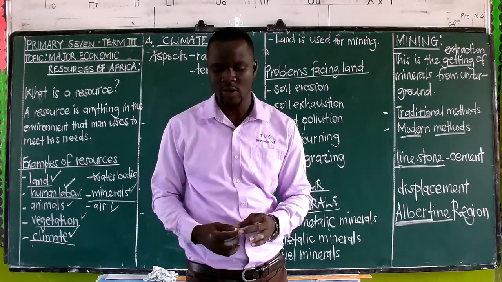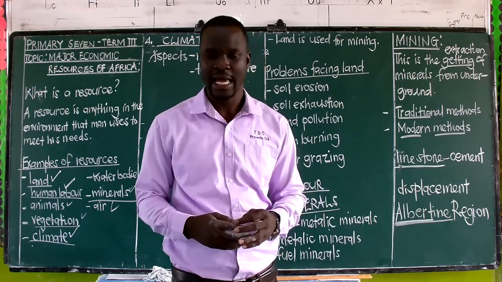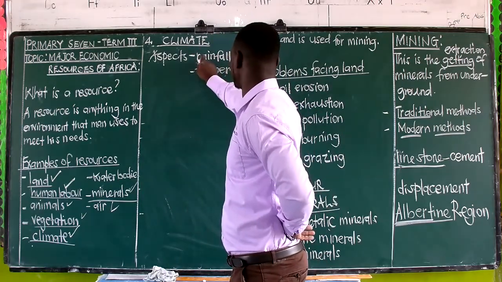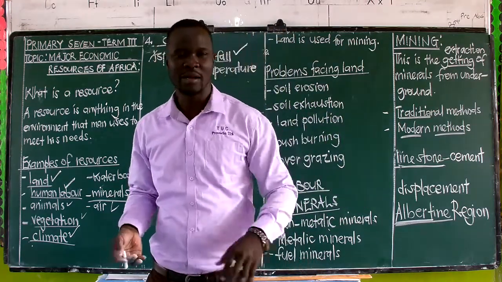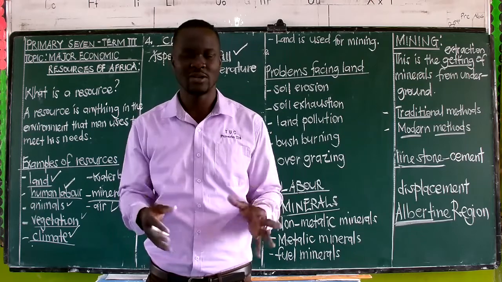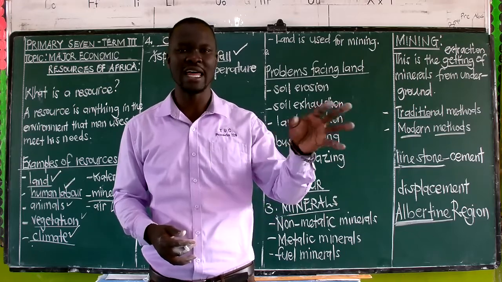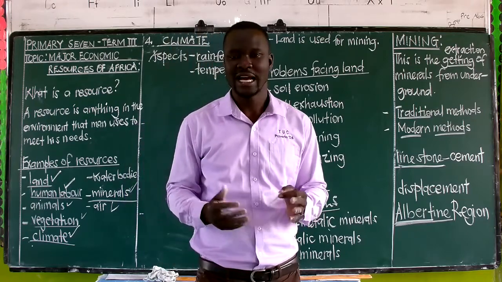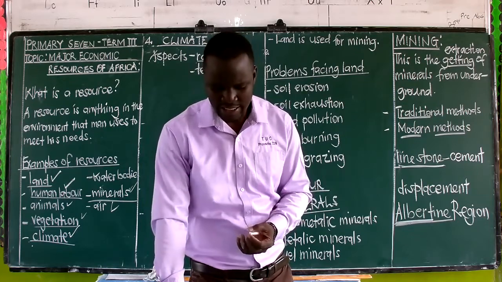Now, here we are going to be looking at how people benefit from climate. How do people use climate? Like we have said, we are looking at rainfall and temperature, which means we are now going to base on the importance of rainfall. Remember, this is where we get the water to help the crops grow well, and a lot of other factors. It also provides water that fills the water bodies that can be used for other commercial activities like irrigation farming. All those things come in because of the rainfall, which is under climate. So that is how climate is good.